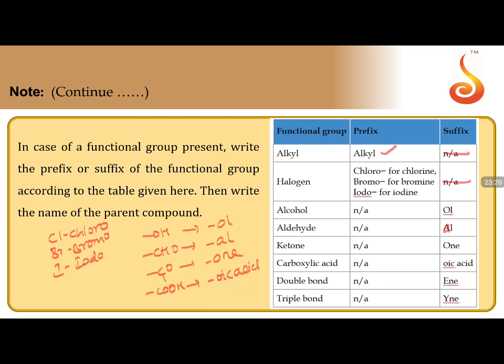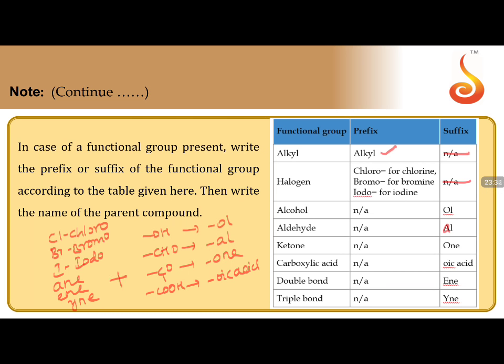Okay. The very important point over here is that before the suffix, we write the primary suffix ane, ene, or yne. After this, we will add the functional suffix.